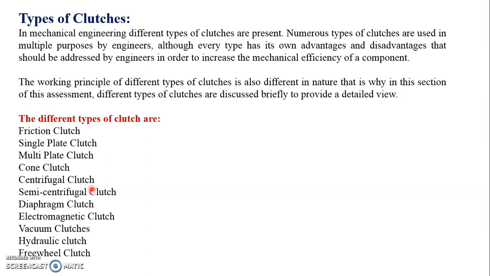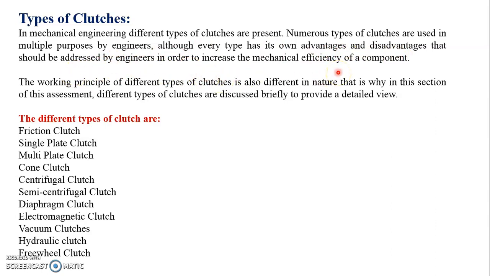Let's discuss the types of clutches. Which are the different types of clutches that we are going to discuss? In mechanical engineering, different types of clutches are present, and numerous types are used for multiple purposes by engineers. Every type has its own advantage as well as disadvantage, which should be addressed by engineers in order to increase the mechanical efficiency of the component.